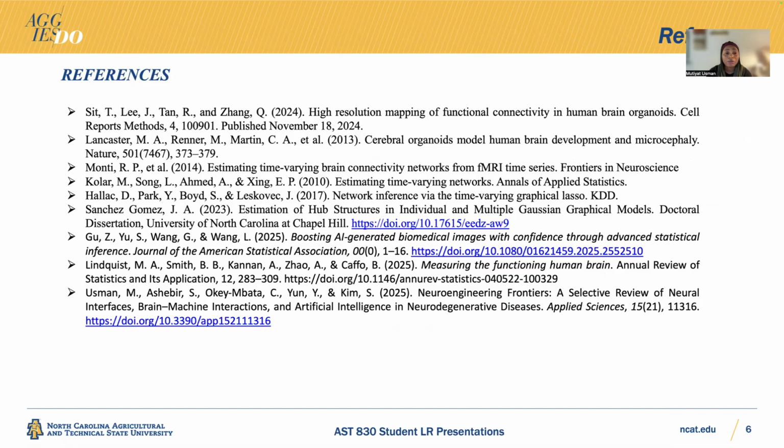This work is in collaboration with the bioengineering department here, which is why Dr. Yin is co-advising this research with Dr. Kim. We are also building a methodological framework. While the data generation process is going on in bioengineering, we are building a framework that can properly address the kind of data the organoid networks are generating, which is very high dimensional and also heterogeneous in nature. So there's a need for a new framework that can properly address this. Thank you so much.